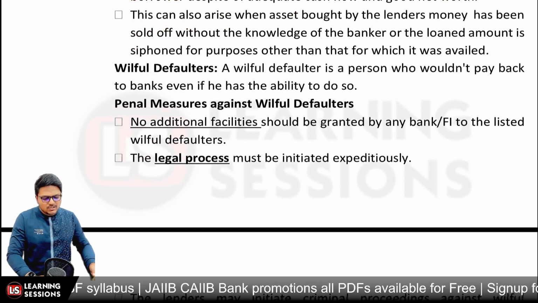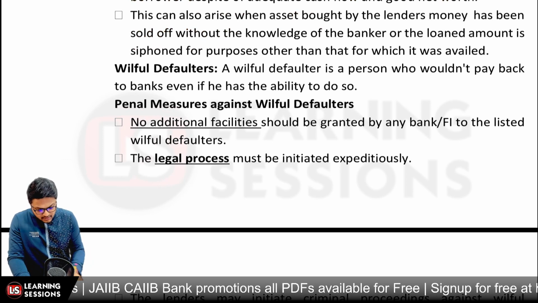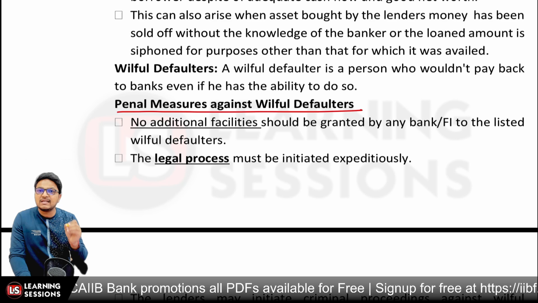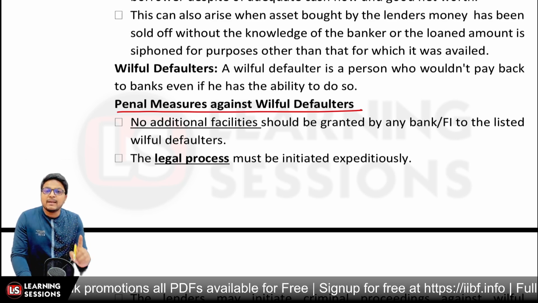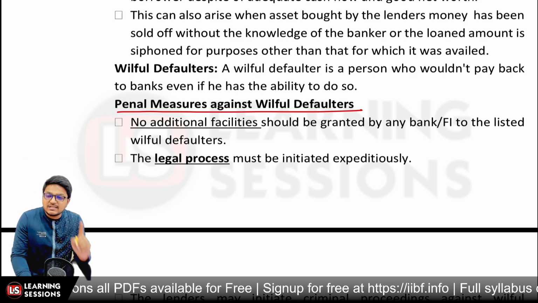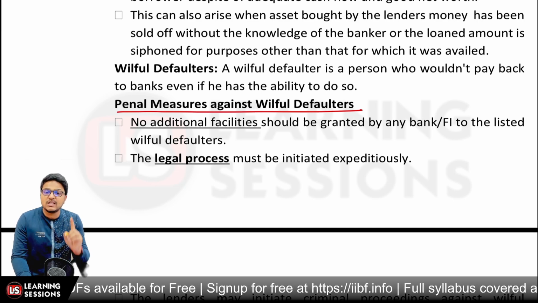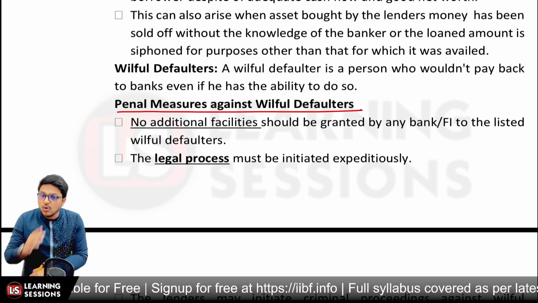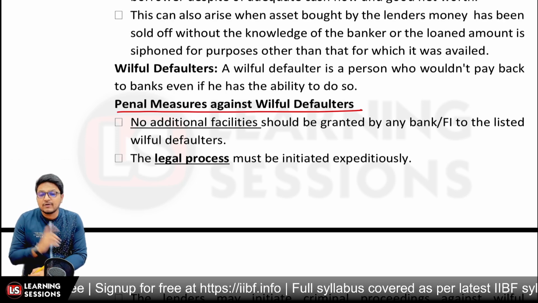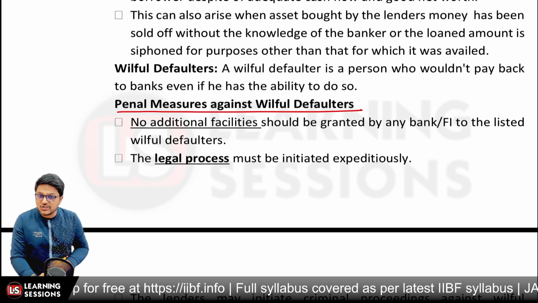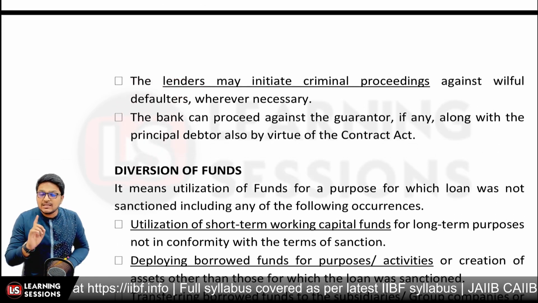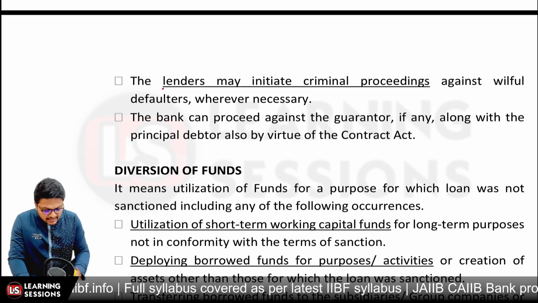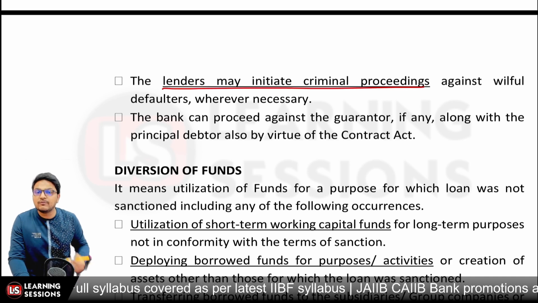And there are some penal measures against the willful default. One of them is that no additional facilities are to be granted by the bank or financial institution to the listed willful defaulter. So if the person is a listed willful defaulter, no additional facilities are to be granted, and further the legal process is to be initiated at the earliest, and also the lenders may initiate criminal proceedings against the willful defaulters, and